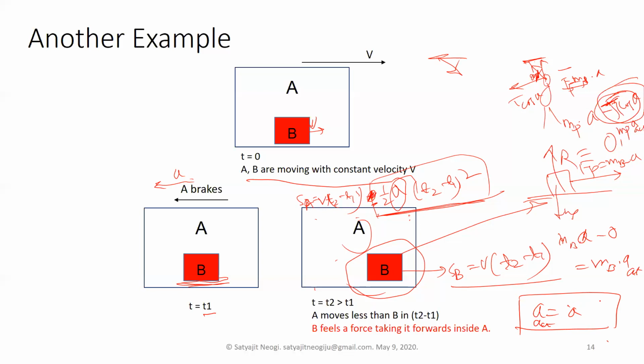So it is important to know that whenever the object is being viewed from the non-inertial frame of reference, you have to draw a pseudo force in its free body diagram. Okay, it is as simple as that.